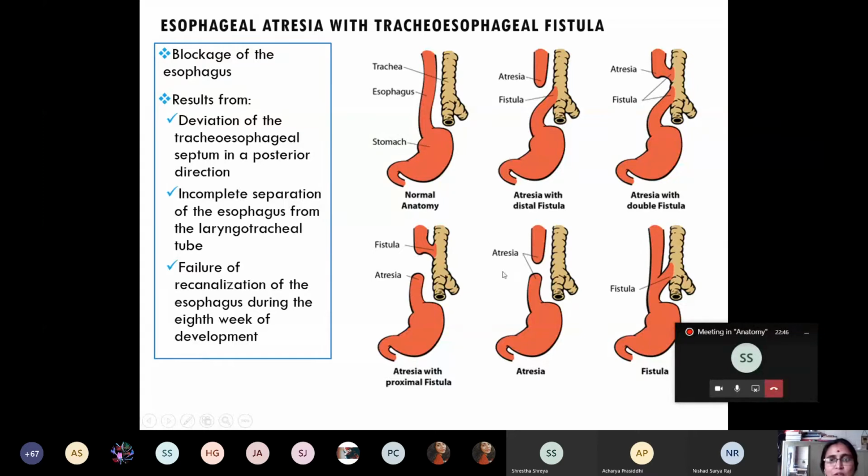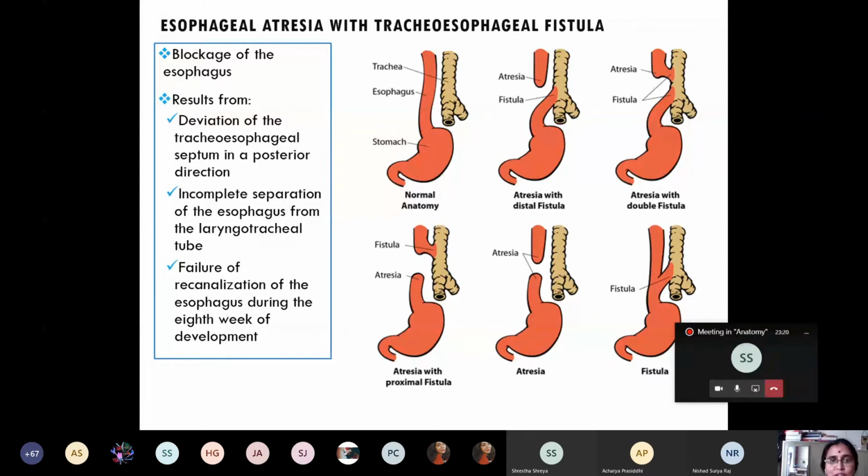So what is the reason for the formation of esophageal atresia and tracheoesophageal fistula? The commonest embryological basis is either deviation of the tracheoesophageal septum towards the posterior side or incomplete separation of the esophagus. As I have told you earlier, there is proliferation of the endoderm of the esophagus during development which occludes the lumen, and later recanalization occurs during the 8th week.